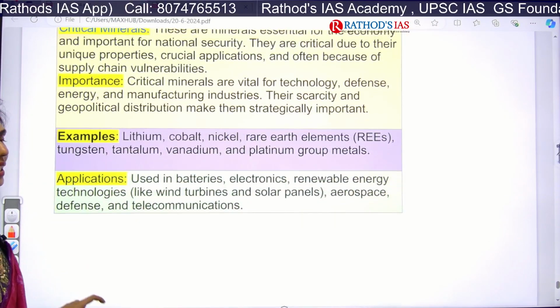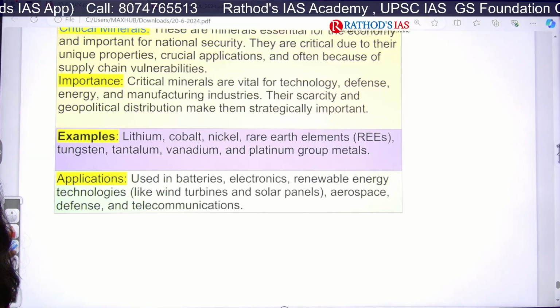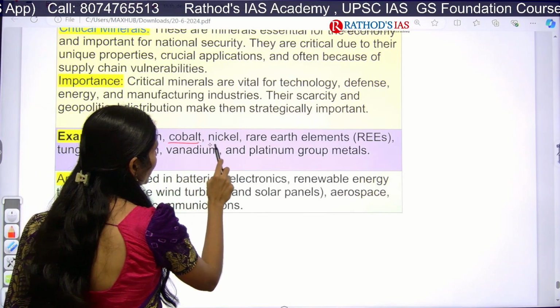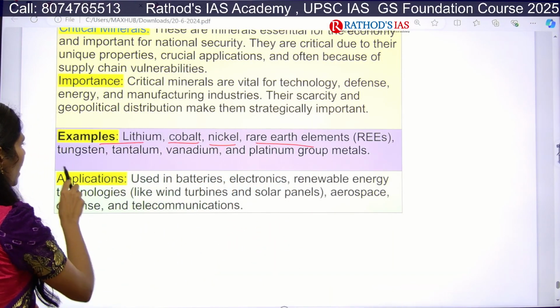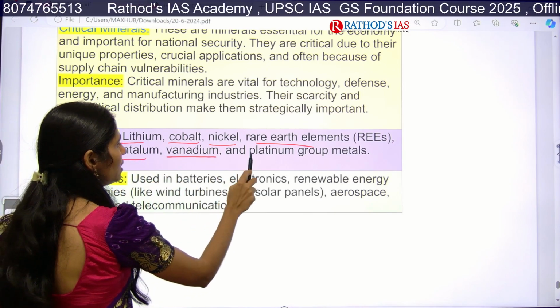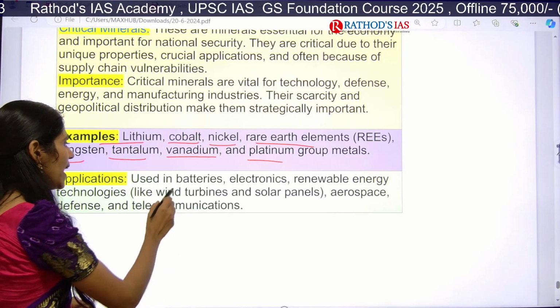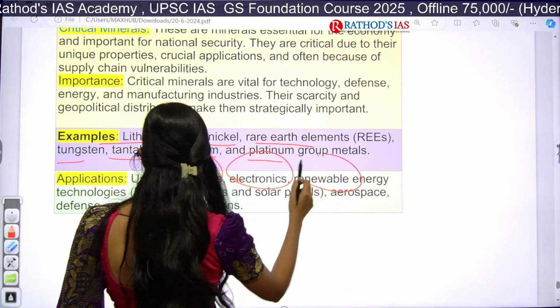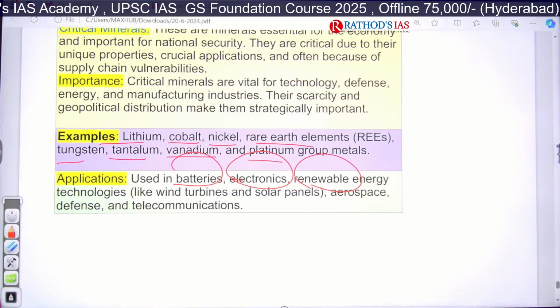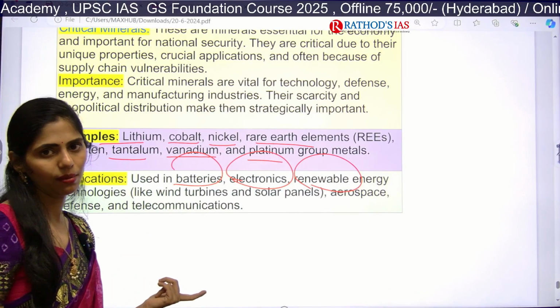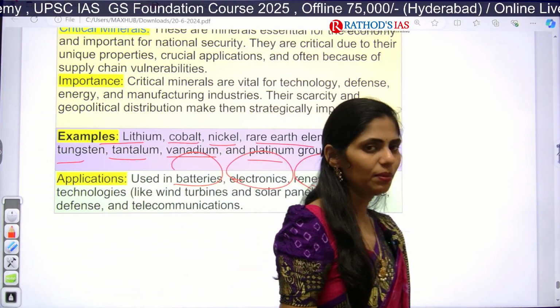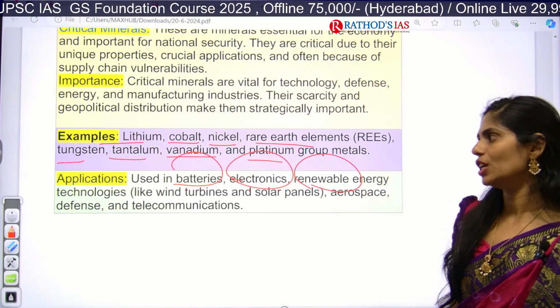And which are those critical minerals, examples? We have lithium, cobalt, nickel, rare earth metals, tungsten, tantalum, vanadium, and platinum. So where can we use them? We can use them in batteries, electronics, renewable energy technologies, solar panels, aerospace, defense, and telecommunications. So these are the very important articles that appeared in today's Hindu newspaper.